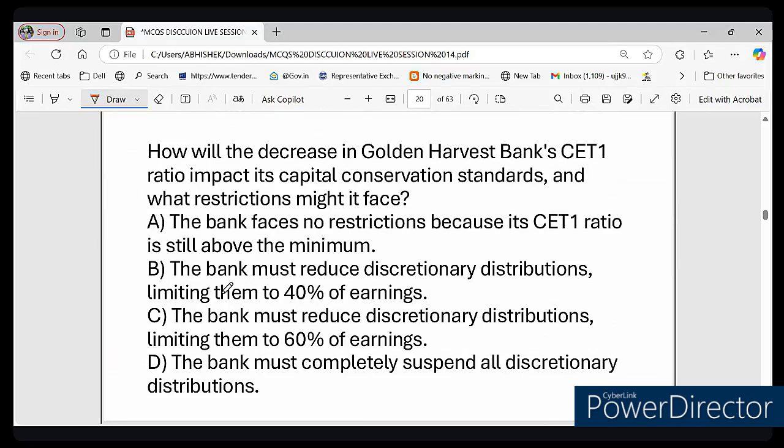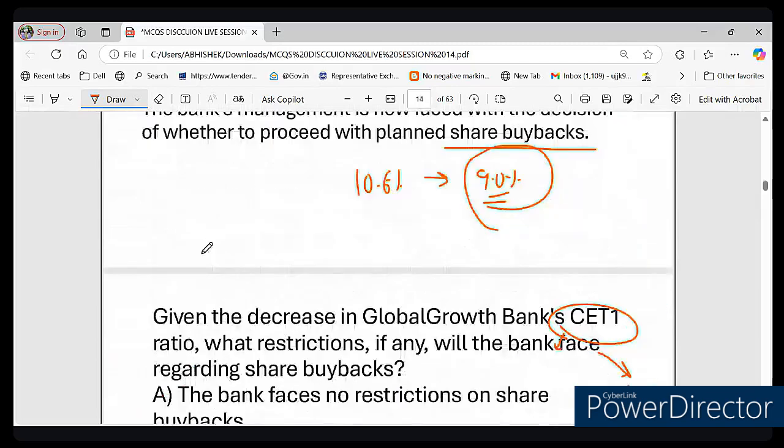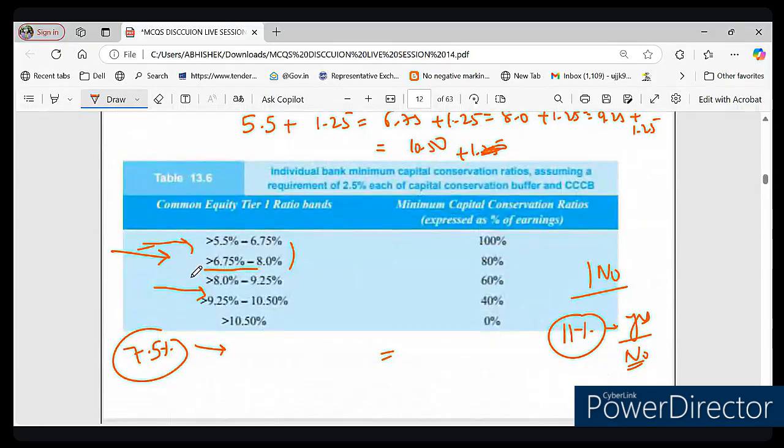You can think of this CET1 ratio as a savings account. If your savings are high, you can spend freely. If your savings drop, you need to control your spending. Since Global Harvest Bank's CET1 now is 7.5%, they fall into a specific category, and there is a rule for that. Can you tell me how much they should conserve of their earning? Let me move to this table again. For 7.5%, which range does it fall in? It falls between 7.25 and 8.125.